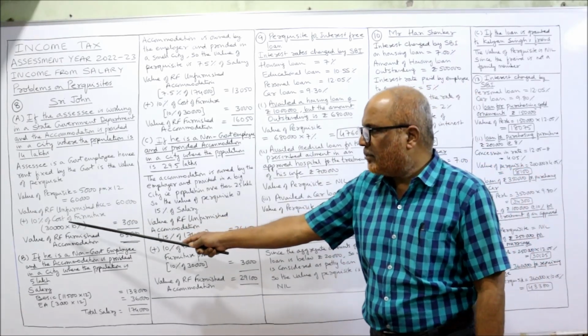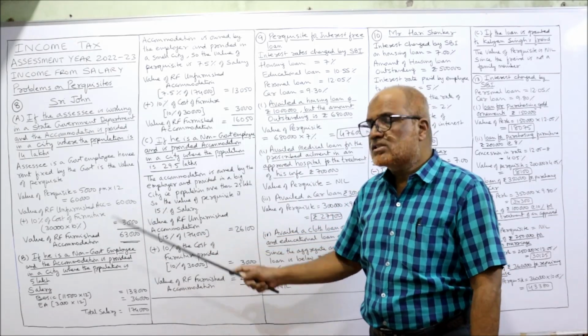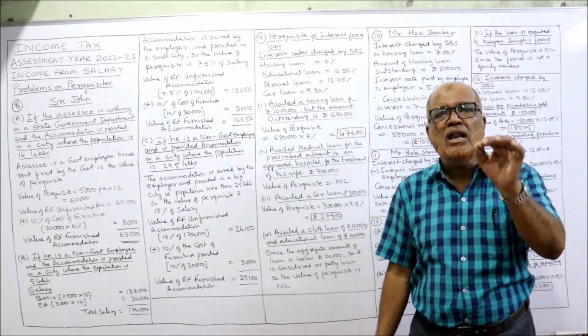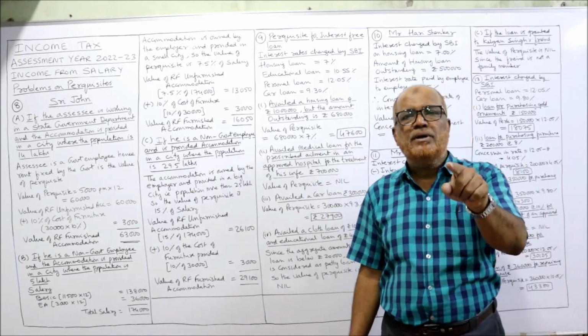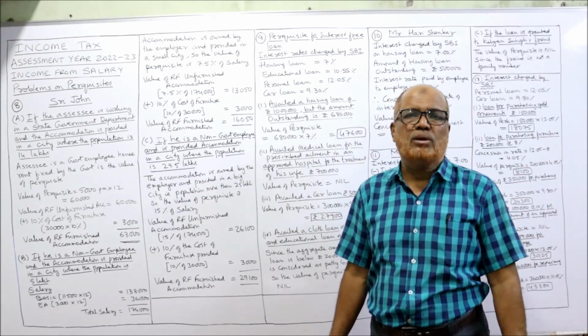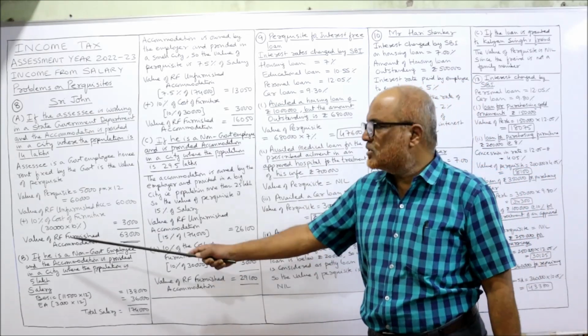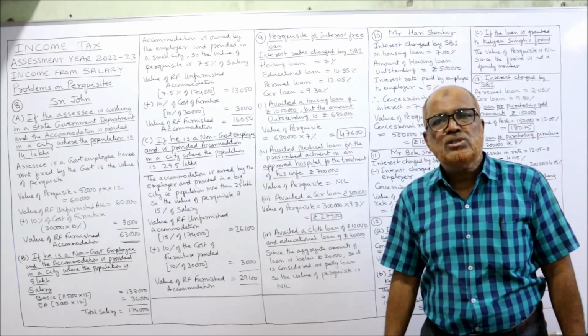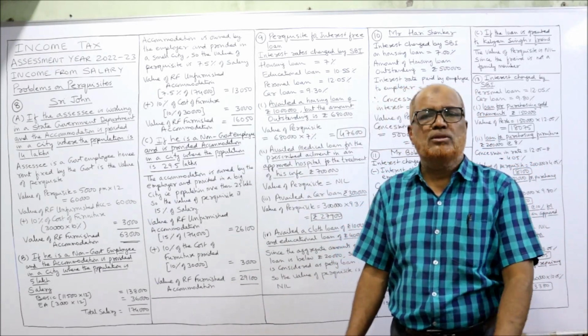So 5,000 per month into 12, you will get 60,000. So 60,000 is the value of rent-free unfurnished accommodation. To this we add 10% of the cost of furniture provided. The cost of furniture provided is 30,000. 10% of 30,000 is 3,000. So 63,000 is the value of rent-free furnished accommodation.